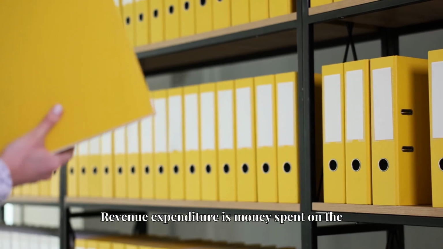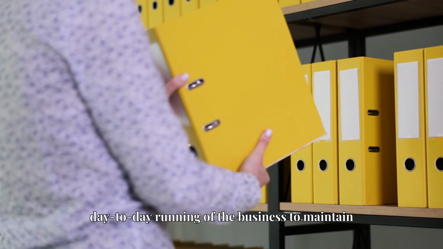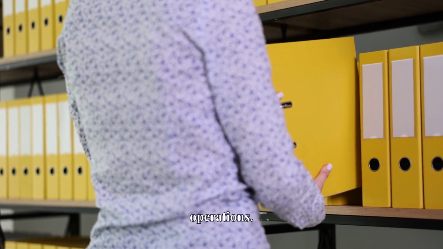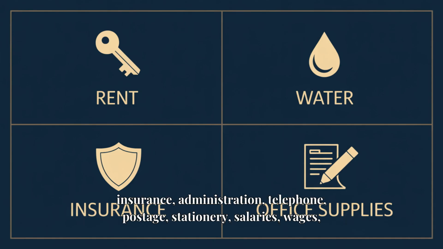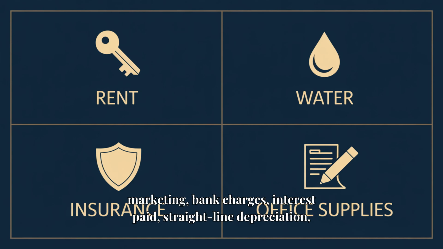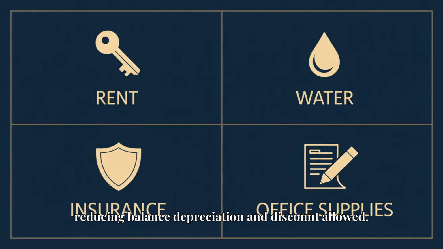Revenue expenditure is money spent on the day-to-day running of the business to maintain operations. The different types of revenue expenditure are inventory, rent, rates, heating and lighting, water, insurance, administration, telephone, postage, stationery, salaries, wages, marketing, bank charges, interest paid, straight line depreciation, reducing balance depreciation, and discount allowed.